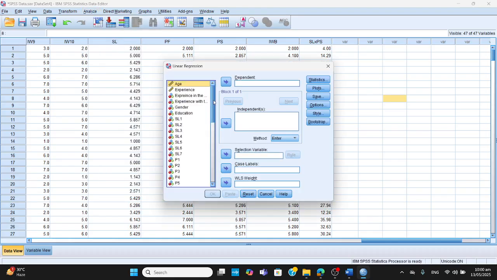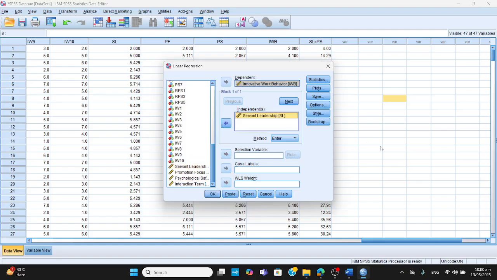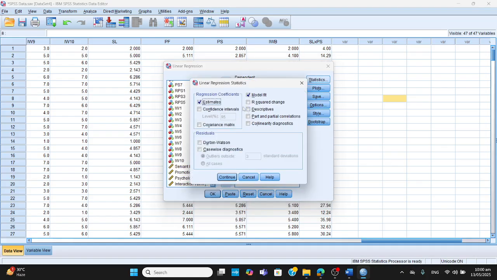Once I've done it, what I do, I've got these two places, dependent variable and independent variable. My dependent variable is innovative behavior, and my independent variable is servant leadership. I have provided these two values. Now I go to statistics, okay, model fit, estimates, okay, right now R square change. I don't want it because I just produce one model, so there will be no question of change in the amount of R square. So that I've done it.